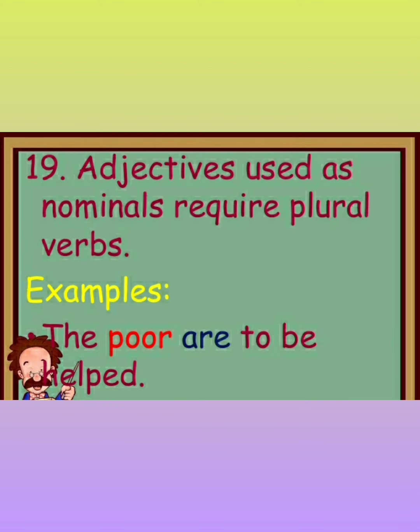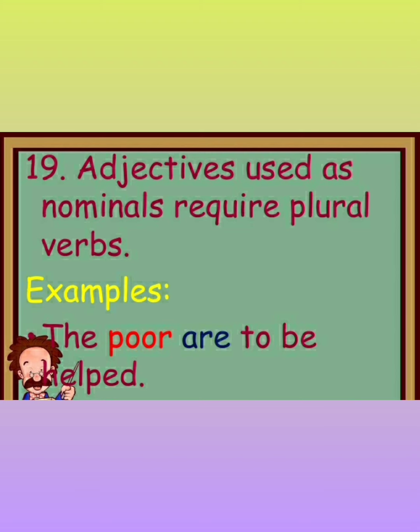Now, another rule: adjectives used as nominals require plural verbs. Nominals, or nouns, as the subject of your sentence, require plural verbs. The poor are to be helped, or the poor should be helped. Or we should help the poor people. So here poor is the adjective and it is denoting the poor people. So I hope you have understood.